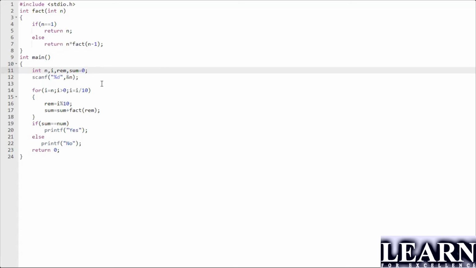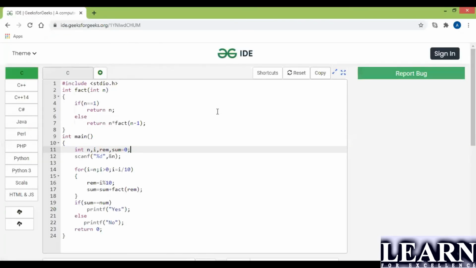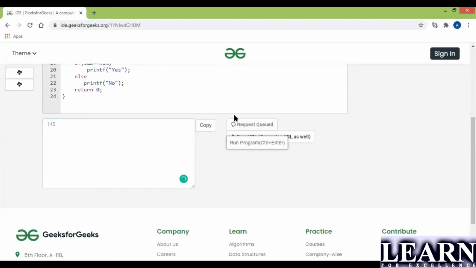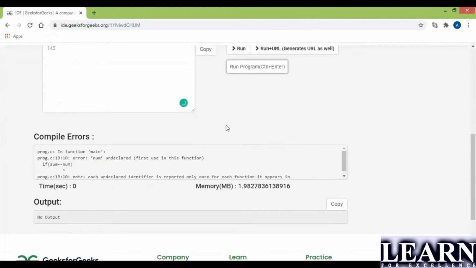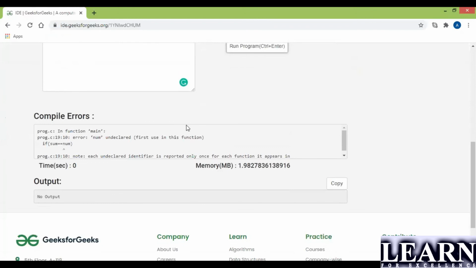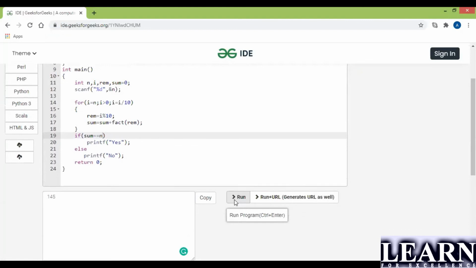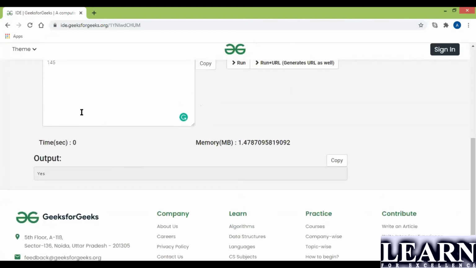Yes, we'll check this. Any doubts you have, please ask. Yes, they are told 145 is a strong number. I'll take 145. I should get the answer as yes. Okay, your number is undeclared. Sorry, that was not number then. That was n, right? Yes, it is. Yes, yeah.